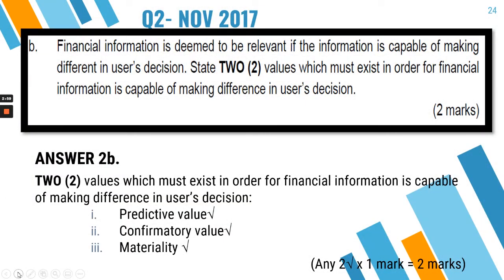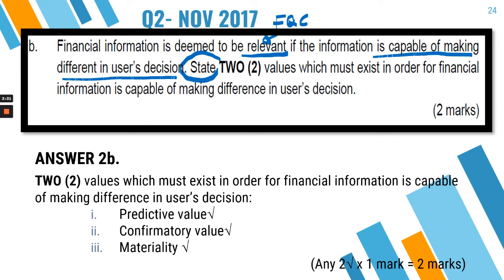Question, part B. Financial information is deemed to be relevant. So these are the fundamental qualitative characteristic of relevant. If the information is capable, so this is the important idea of what we meant by relevant, capable of making difference in users' decision, their economic decision. You are just to state, you don't have to explain.